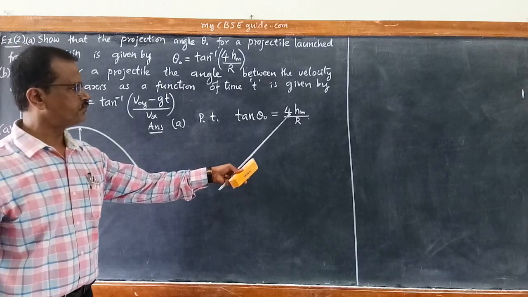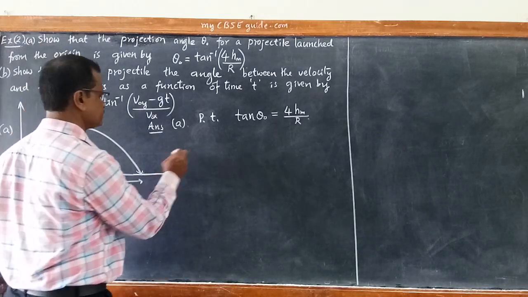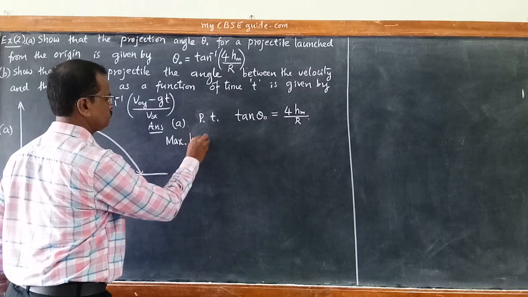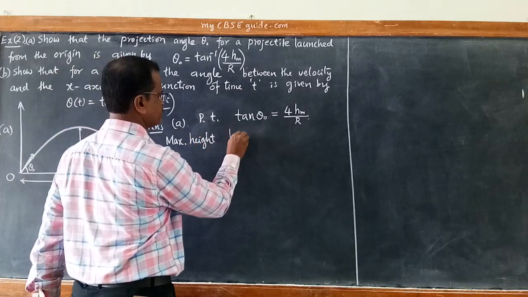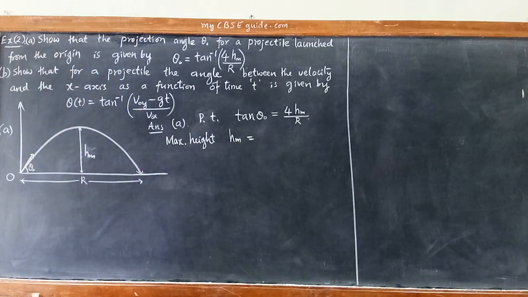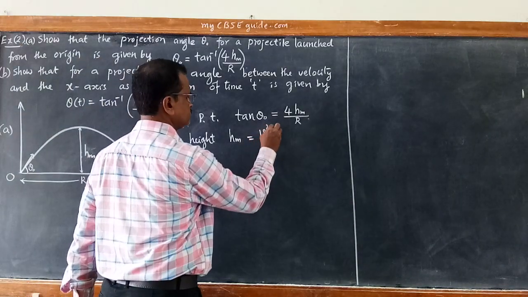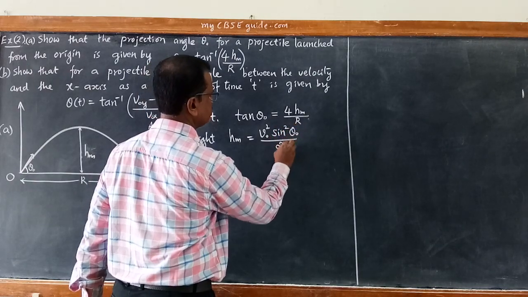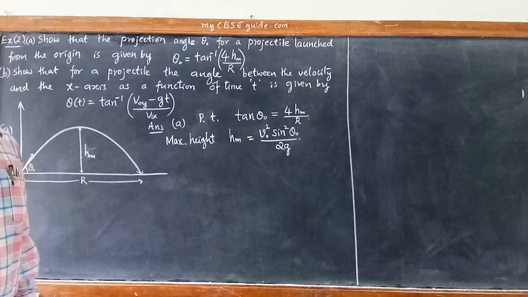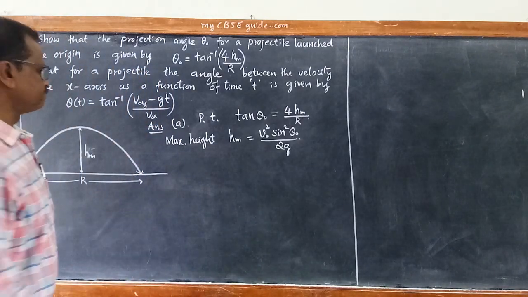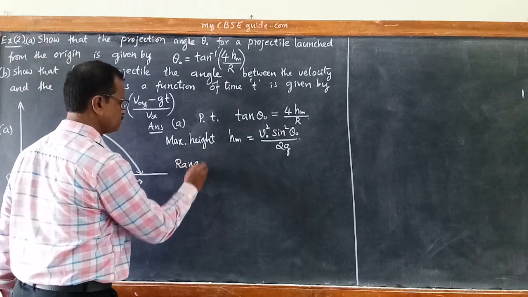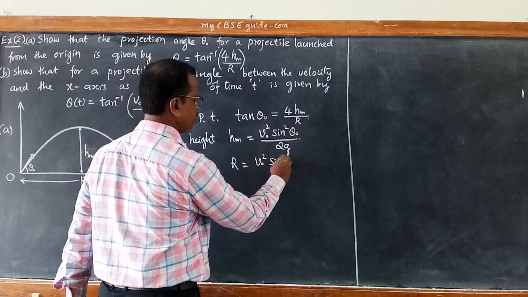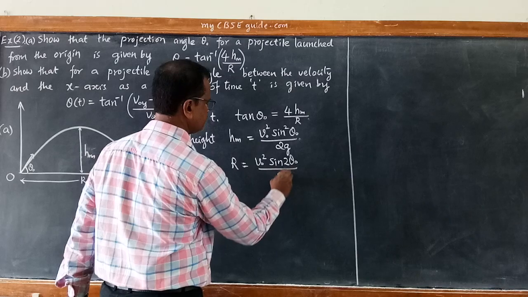What is the right hand side? 4 times hm by r. We know what is hm, the maximum height. Maximum height hm is equal to v naught square sine square theta naught by 2g. And we also know what is the range. Range is equal to v naught square sine 2 theta naught by g.